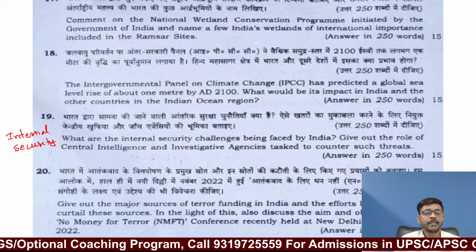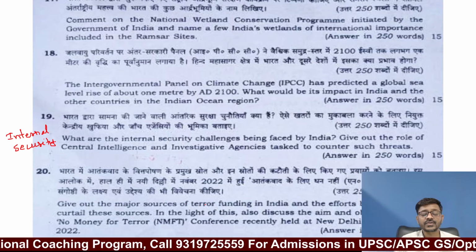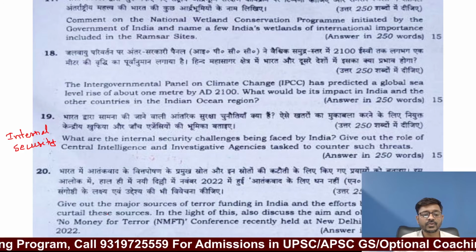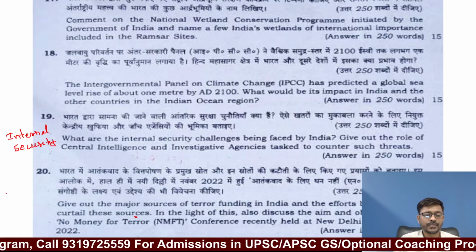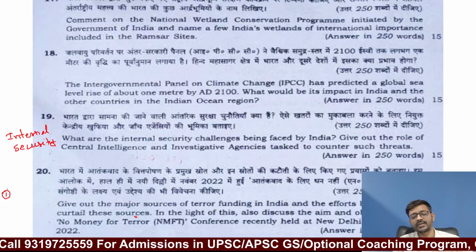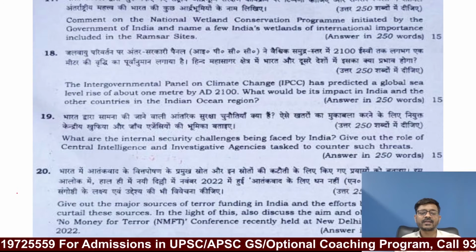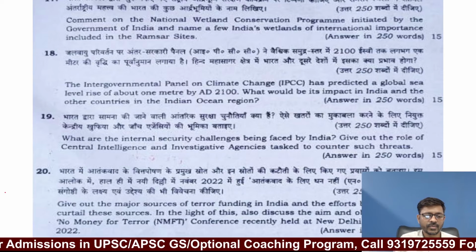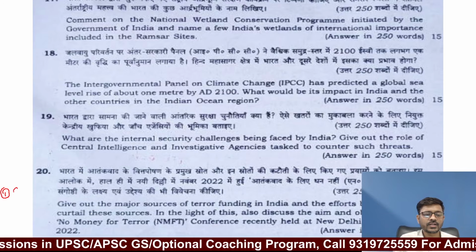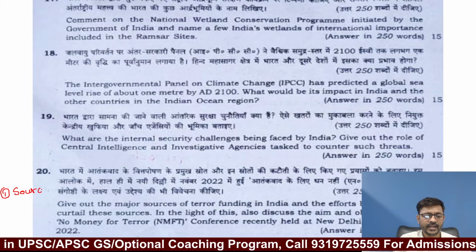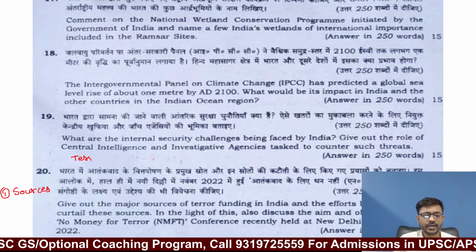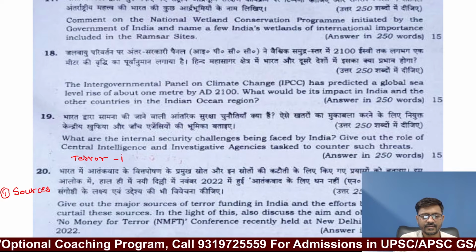Okay, then give out the major sources of terror funding in India and efforts being made to curtail these sources. So again it is from internal security, but I can deal with this question, so I will go through it. Number one, they are asking you what are the sources of terror funding. The important topic of this question is terror funding.